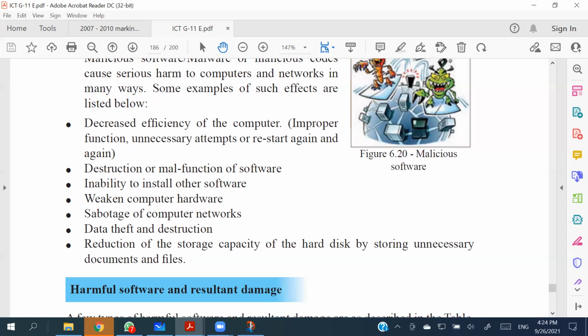So when the virus attacks, some of the viruses do not allow you to install any new different softwares, right? And then, besides the inability to install other softwares, we talk about weakened computer hardware. Sometimes these processes try to give a lot of work to the hardware.